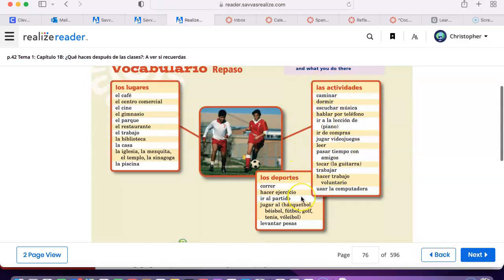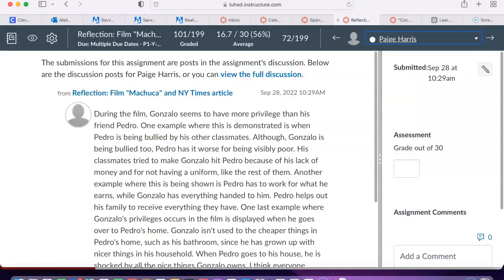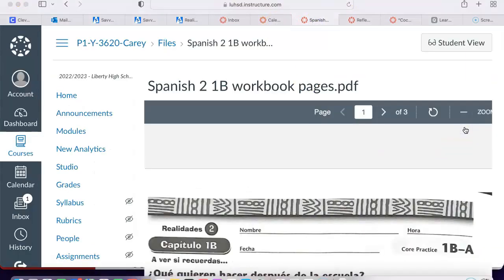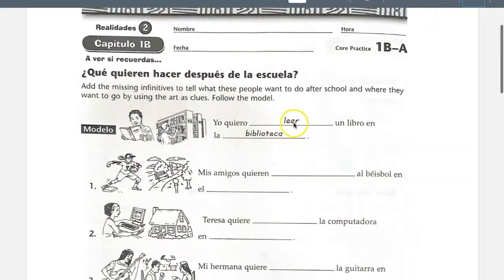The activities and the sports. Infinitives ending in AR, ER, or IR. And then you're going to use these locations and match them up, right? Obviously, there are logical associations between the location and the activities that we would associate with them. So back to page 42, or excuse me, page 16. For example, yo quiero leer un libro en la biblioteca. I want to read, leer, un libro en la biblioteca, in the library.